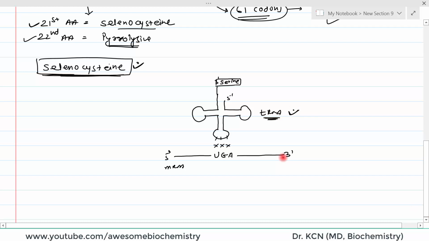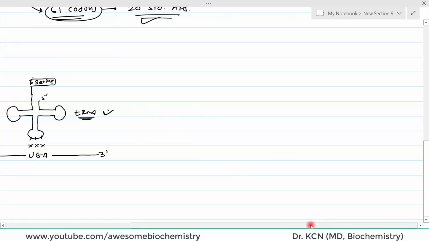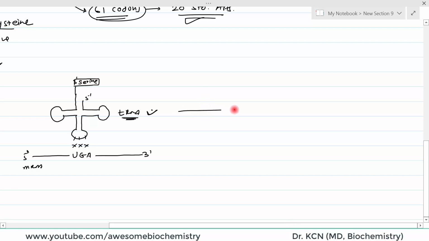Later on, what happens is there is one enzyme in our body, the name of the enzyme is selenophosphate synthetase, and this enzyme is ATP dependent.